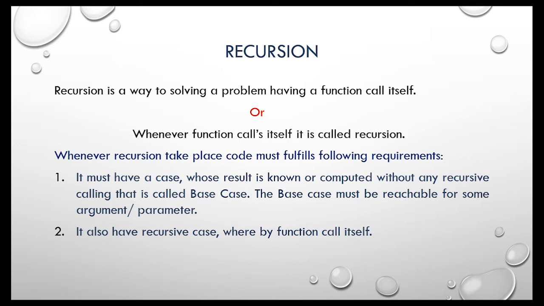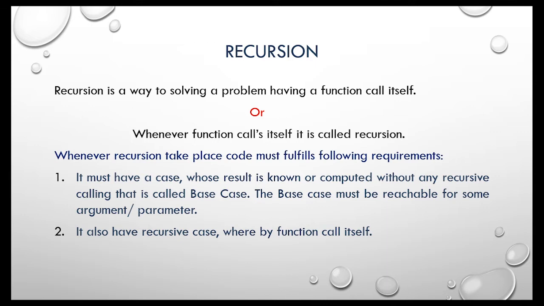Now what is recursion? Recursion is a way of solving a problem by having a function call itself. We can say whenever a function calls itself, it is called recursion. Recursion refers to a programming technique in which a function calls itself either directly or indirectly. But whenever recursion takes place, the code must fulfill the following requirements.